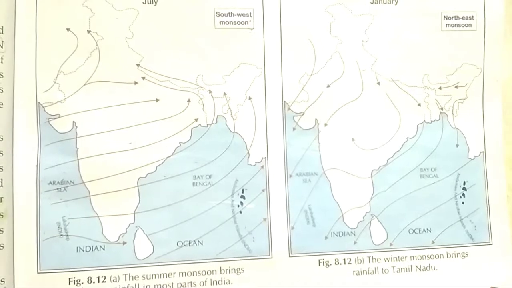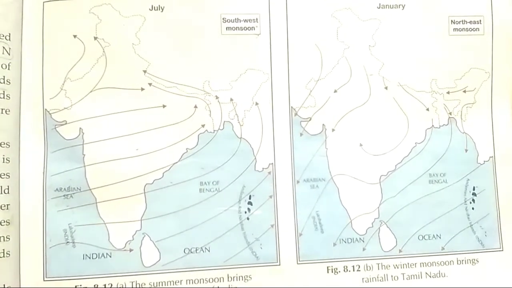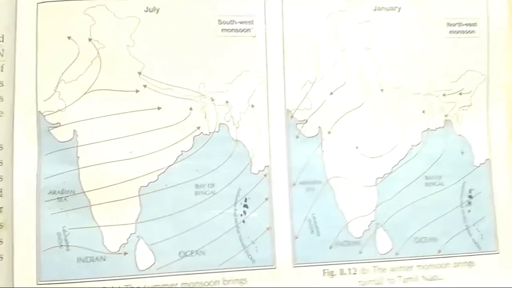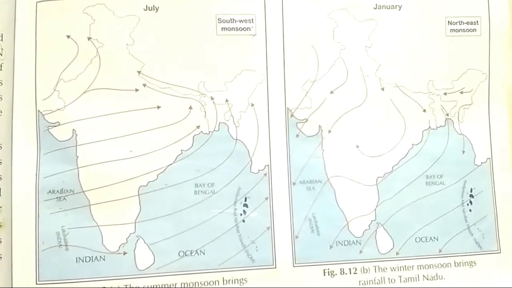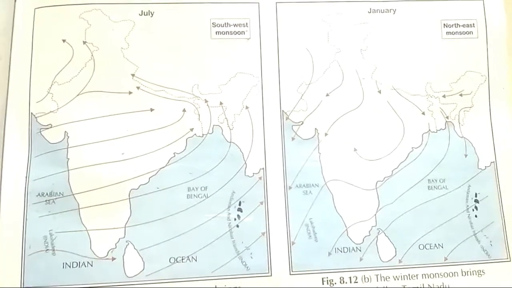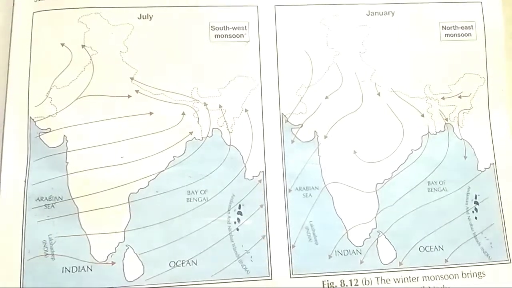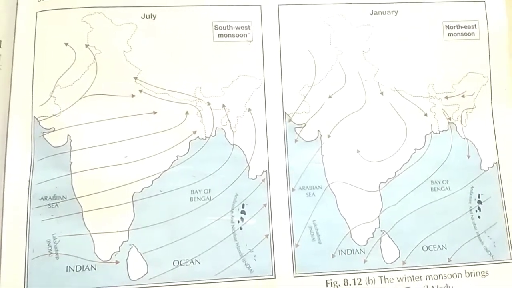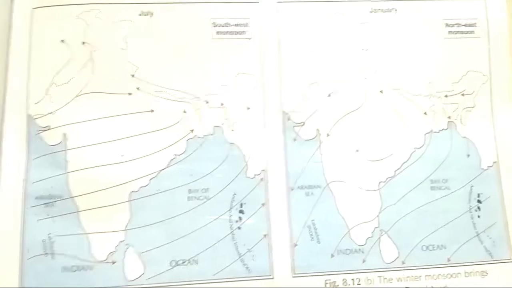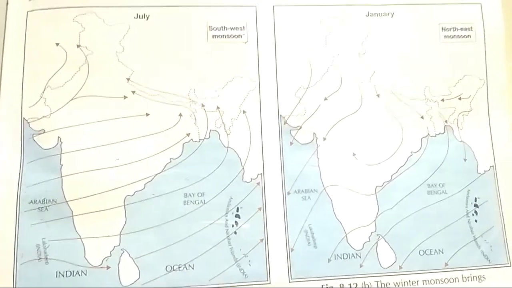The monsoon winds which blow from the Arabian Sea and Bay of Bengal bring heavy rainfall in most parts of India. You must have experienced the summer monsoon in the months of July, August and September.